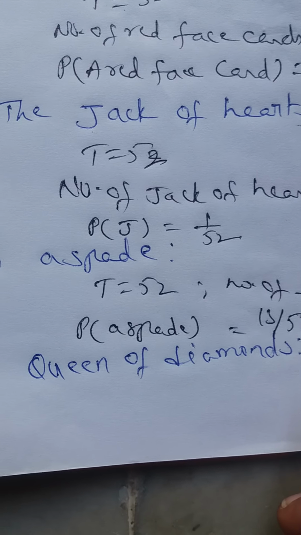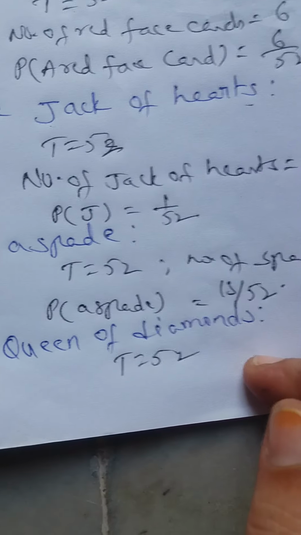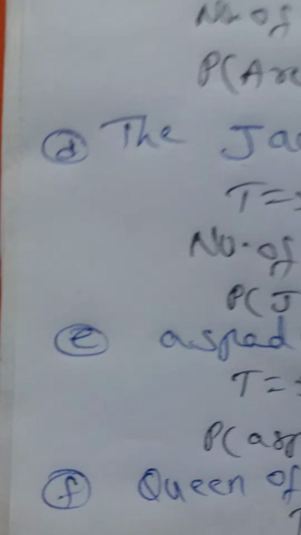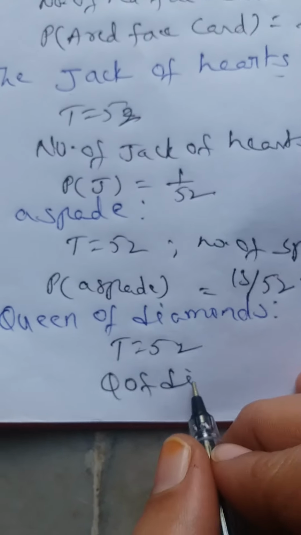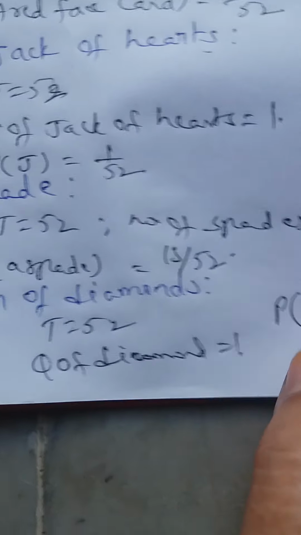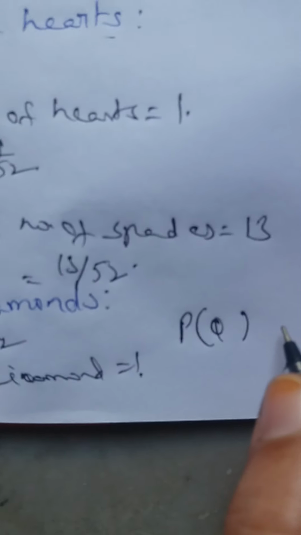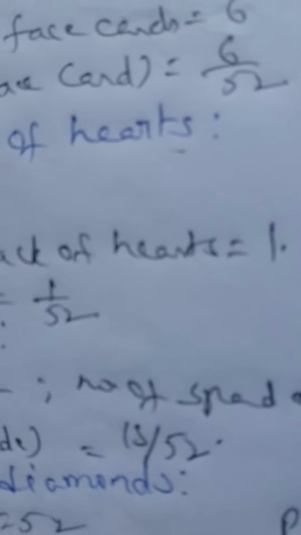Now, queen of diamonds. We have to find probability of getting the queen of diamonds. As we know, total number of cards are 52. In diamonds, you observe here, how many queens are there? Only 1. So, number of queen of diamonds is equal to only 1. Therefore, probability of getting queen of diamonds is equal to 1 by 52.